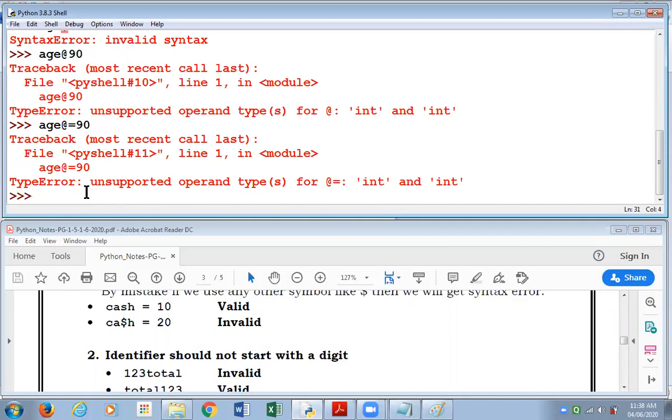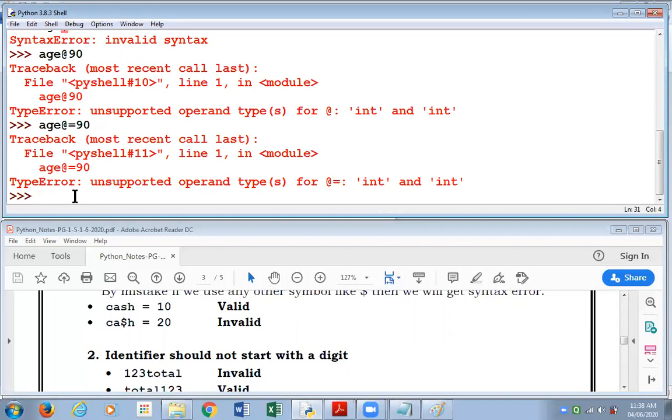So as I told you, the only valid special character is underscore. How would you make use of underscore? Let me share that with you. When you have variables where the name is quite long, and the name is comprising 2 or 3 words.